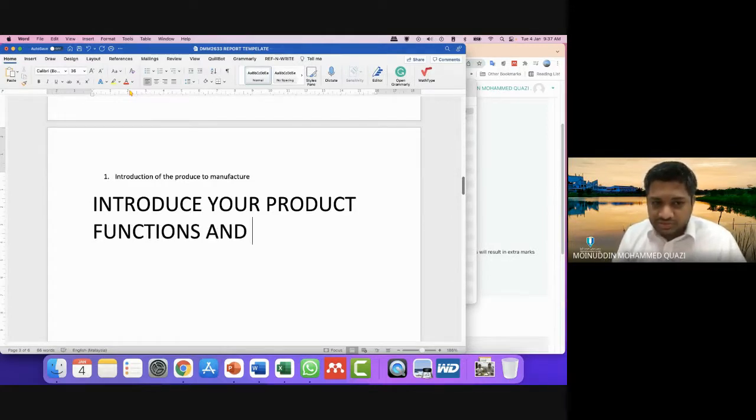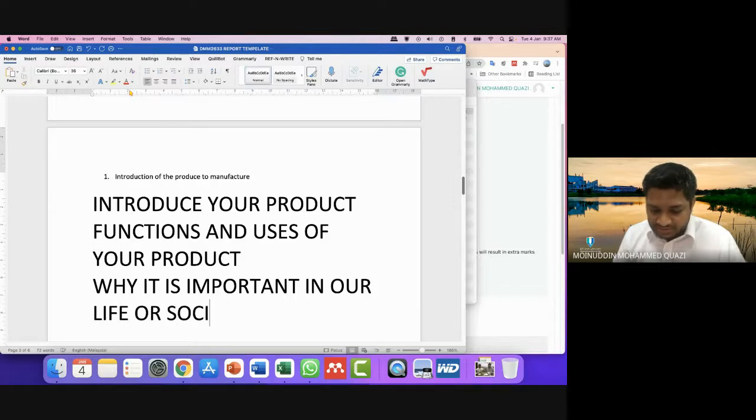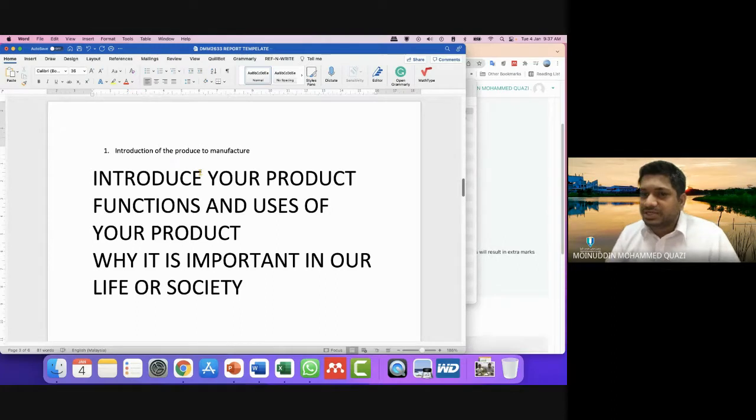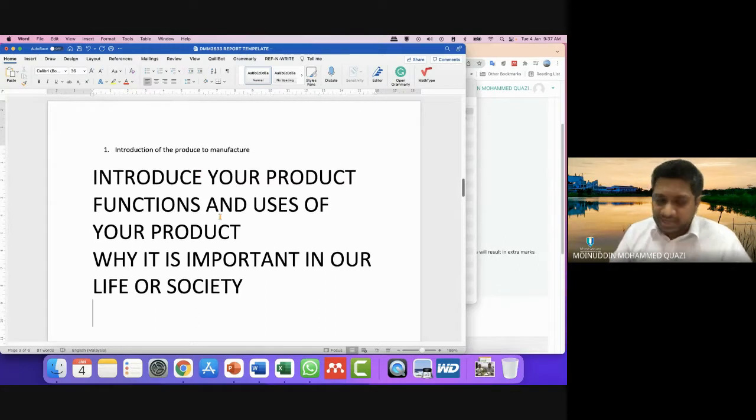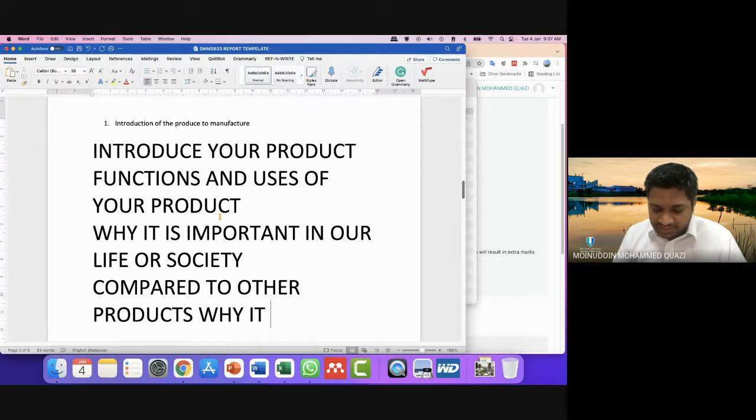So functions and uses of your product. Why it is important in our life or society. You can answer and you can introduce your product and, compared to other products, why it is unique, something like that.